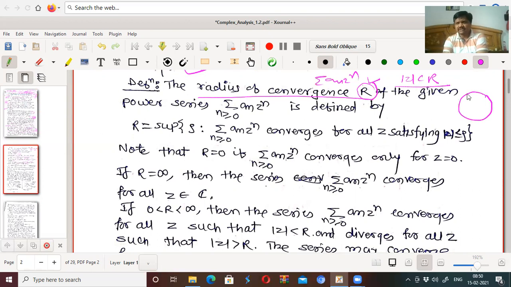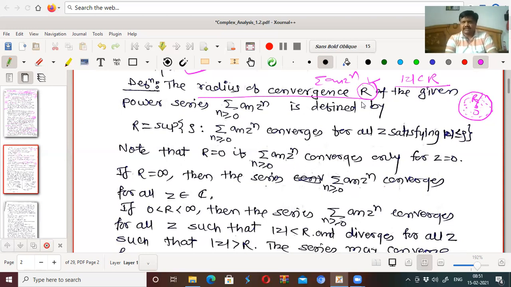Mod z less than r means a disk having center at origin and radius r. Inside this disk, if I take any value of z, then the series should be convergent, and therefore we get the radius of convergence. Whatever r, we take any point inside this disk, then it should be convergent.